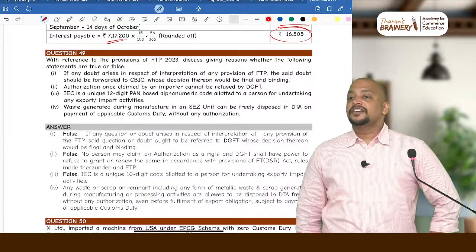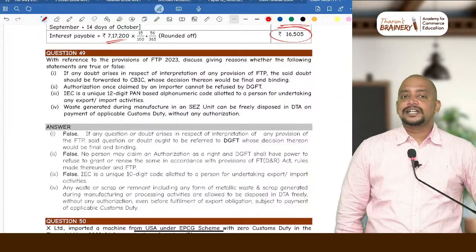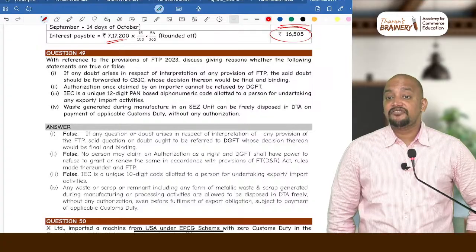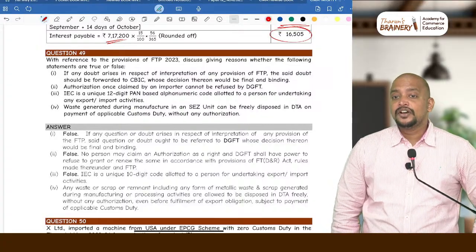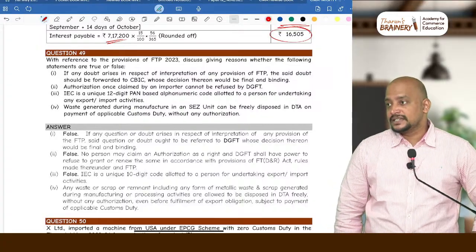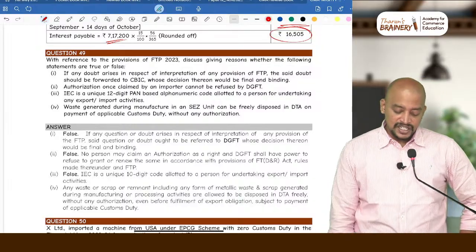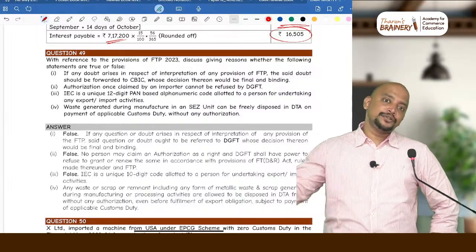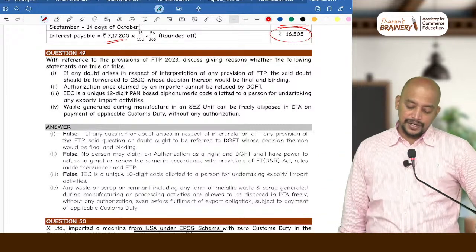No, for FTP, which is the correct authority? DGFT, Directorate General of Foreign Trade. It is not CBIC. So therefore the given statement is false. So we need to refer to DGFT, Directorate General of Foreign Trade.